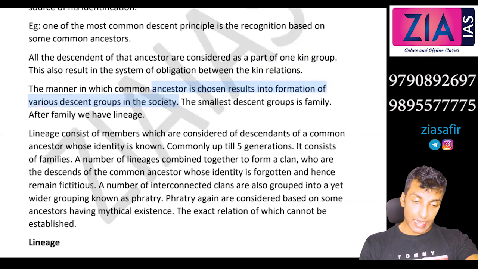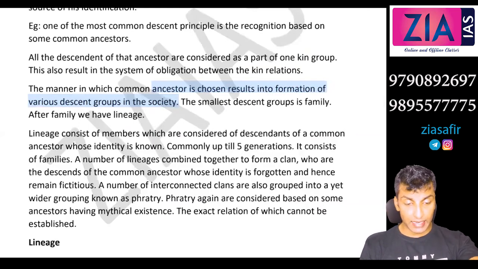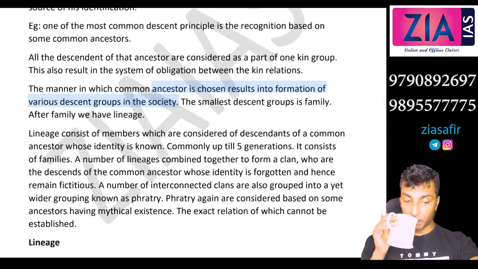Gotra, now saying one of the descent groups is Gotra. I'm coming to Gotra. So descent means selecting ancestor. Different ways in which you can select ancestor. Out of that, one will be Gotra or clan or subcaste. In different ways you can say.